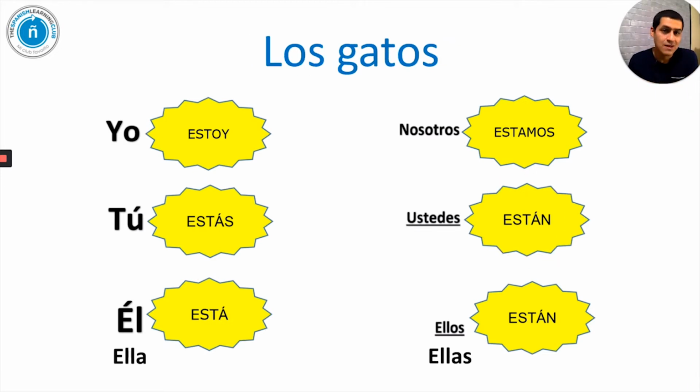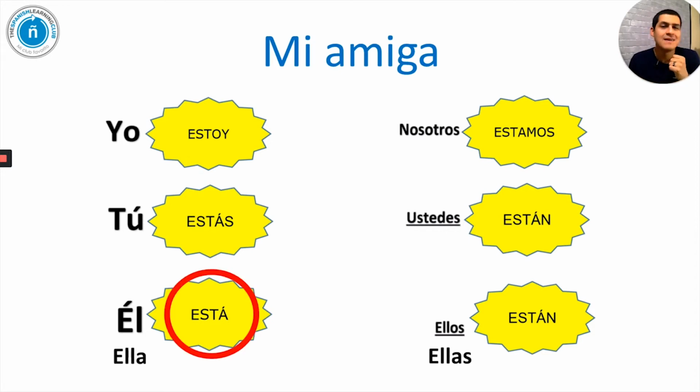Another example. Los gatos. What do you think will be the conjugation that we will use here? Los gatos, estás. Los gatos, estamos. We will say los gatos están. Another example. Mi amiga. Not yo, not tú. Mi amiga. What's the conjugation there? Mi amiga está.